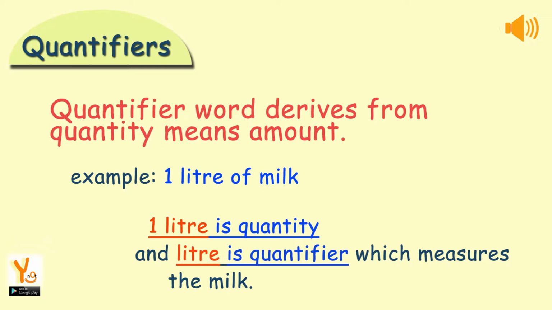Quantifiers: the word quantifier derives from quantity, meaning amount. For example, 1 liter of milk. In this, 1 liter is the quantity, and liter is the quantifier which measures the milk.